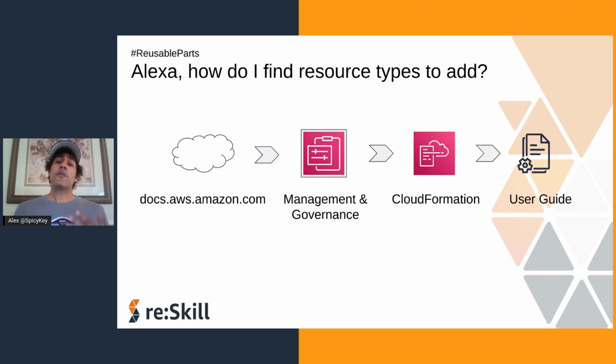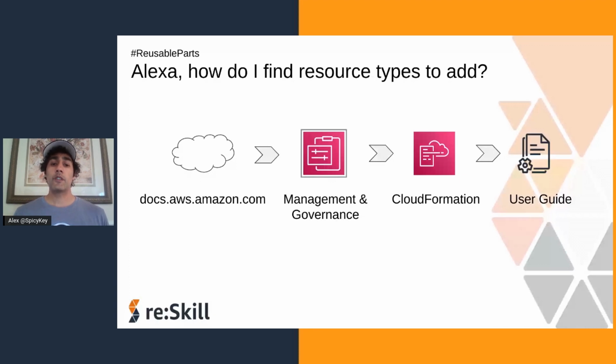So CloudFormation also has a benefit where there are many parts of the cloud which you can quickly reuse. And you can add these parts to your cloud quickly with CF. So where do you find these resources to add? Where's a list of them? Well, there's a list on